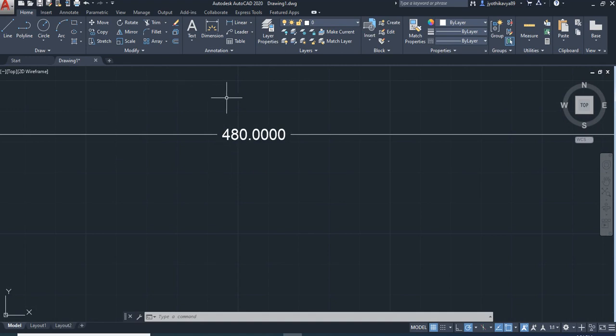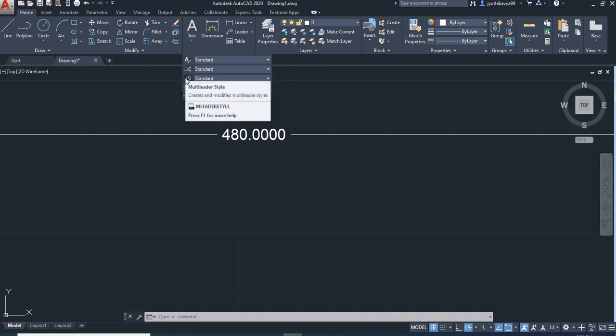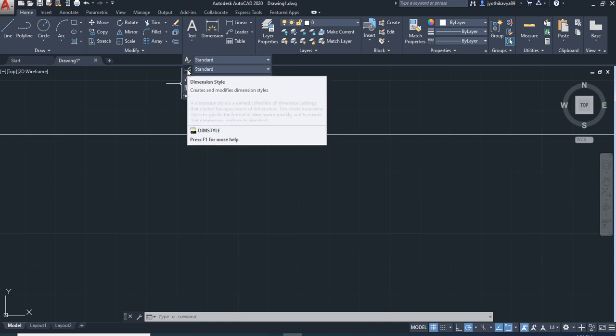So how to change this? Again, go back to the annotation section here. Click on this annotation section. You'll find four options, right? So this is text style, dimension style, multi-leader style, and table style. You need to click on dimension style.